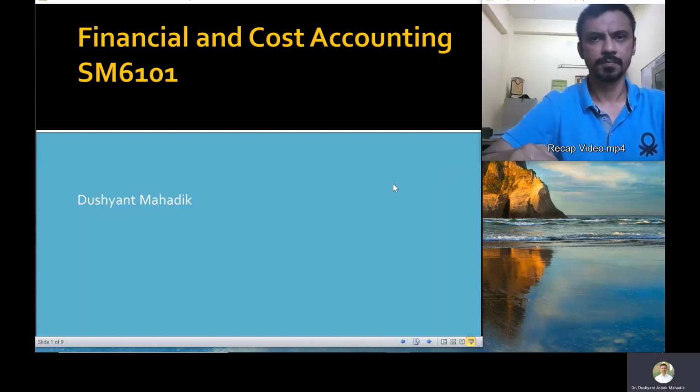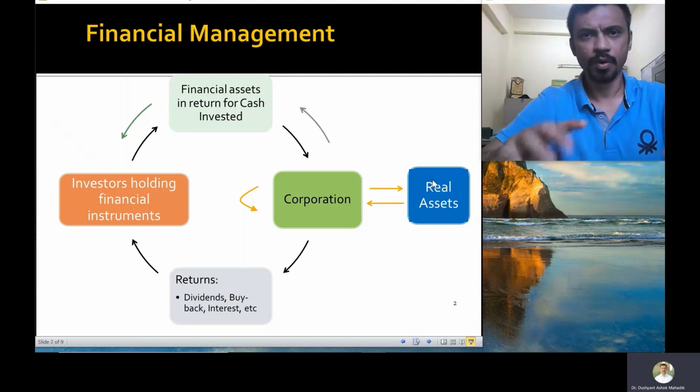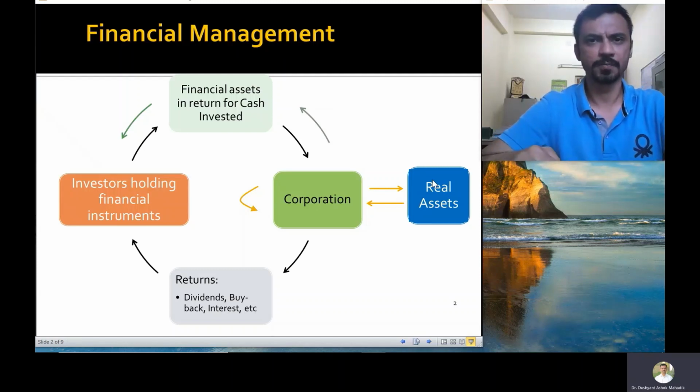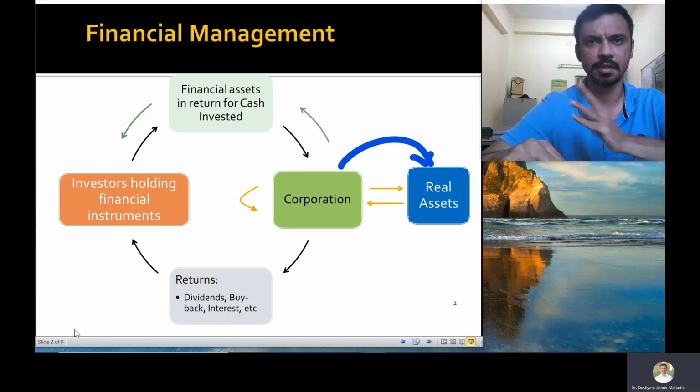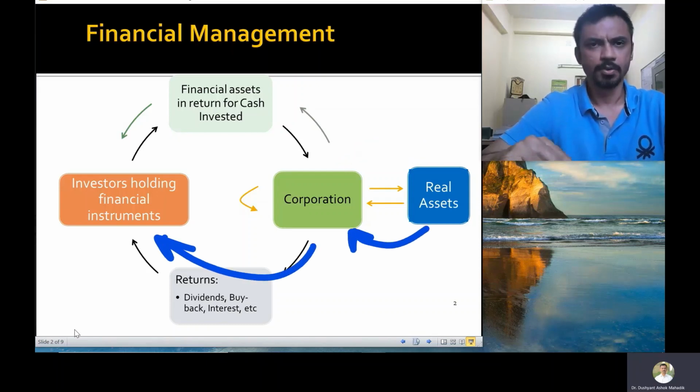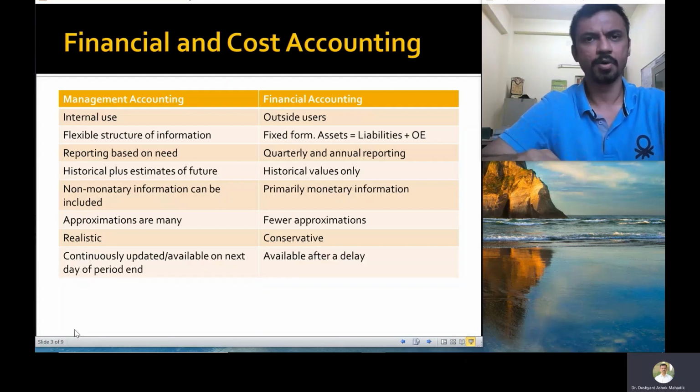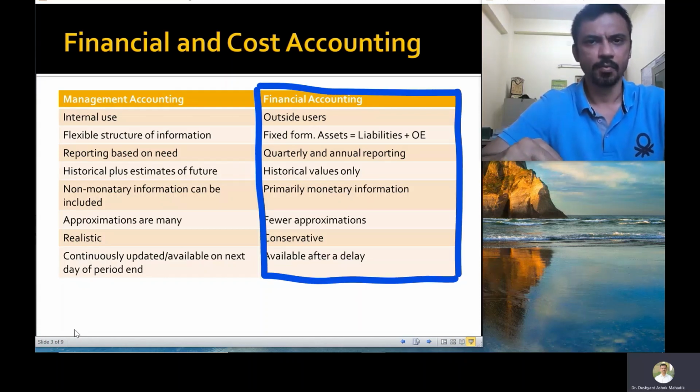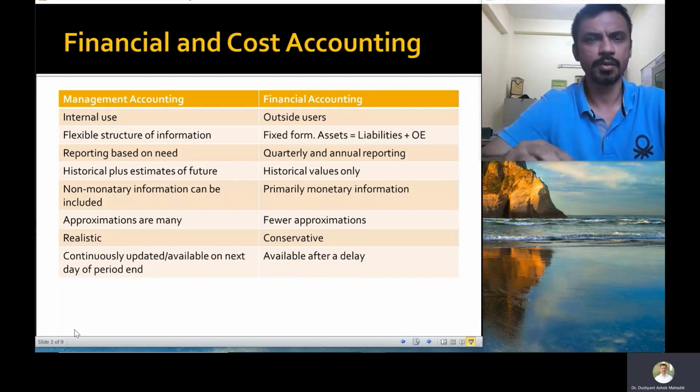So let us start with a recap of what has been covered in this course so far. We started with this overview of how corporate finance works, these different flows of money from investors to the company, company to the real assets, and then backwards. We also understood that one of the requirements for corporate finance to work is that the information is disclosed to the investors in a timely manner. Now, financial reporting is the tool that is available for this disclosure.